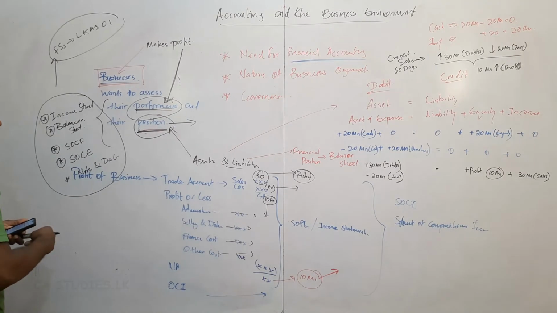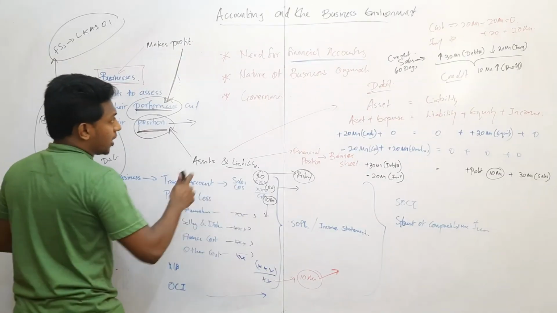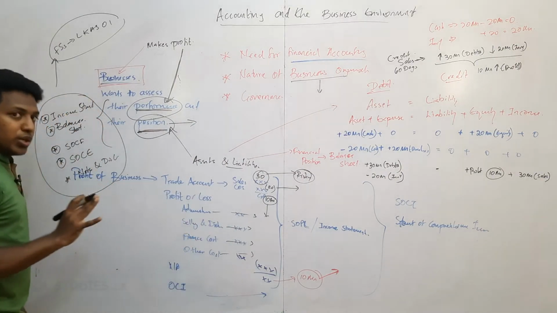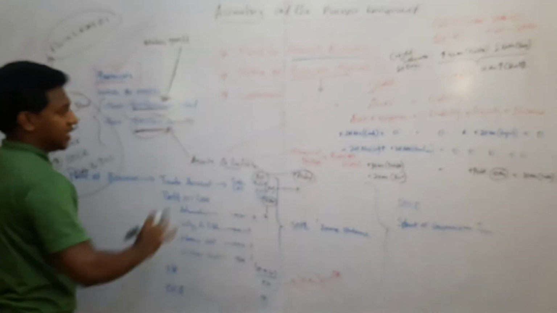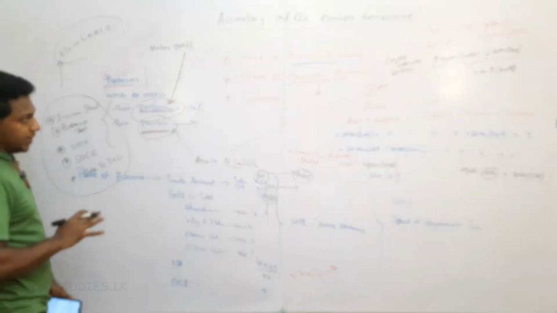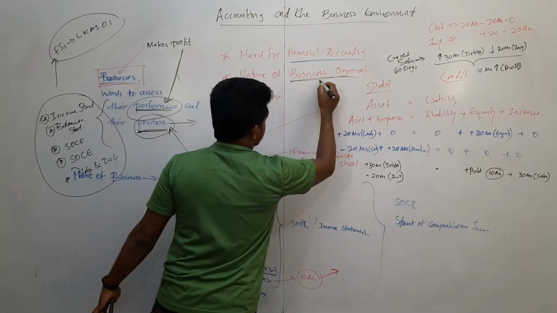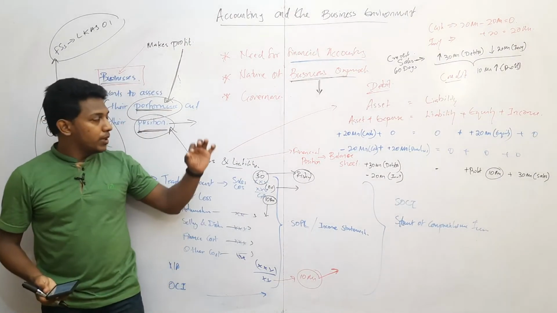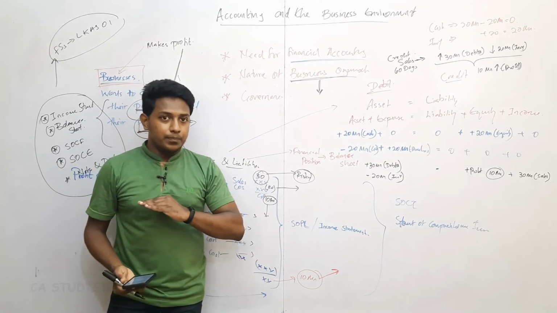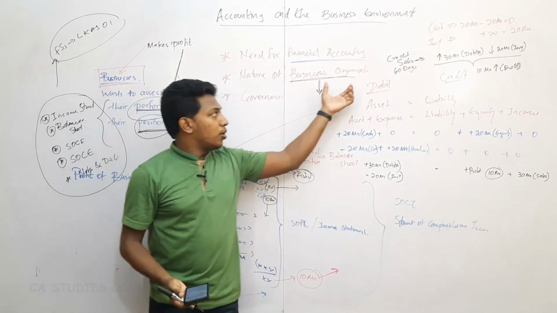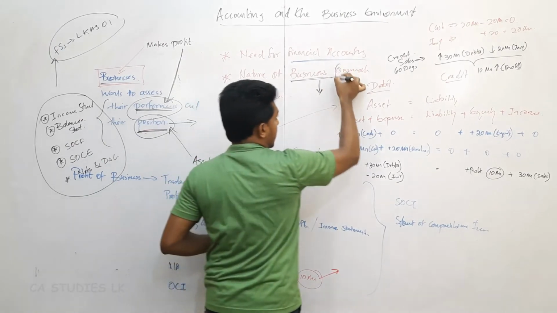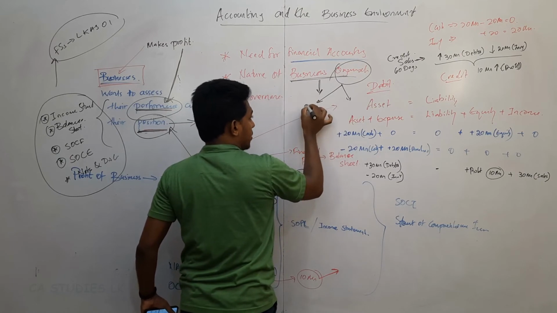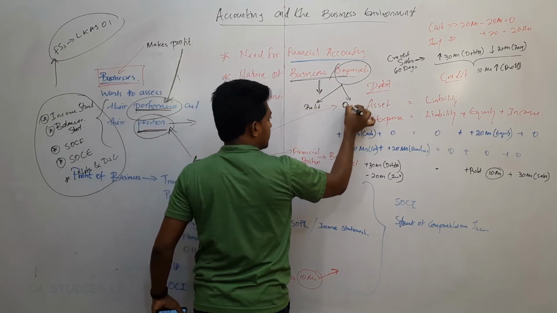For example, there are many types of business organization there. Now you should understand why we need the financial accounting. That is what I have explained here. Now we will understand what is business organization. According to the normal practical world, practical theory, organization can be divided based on profit and ownership.